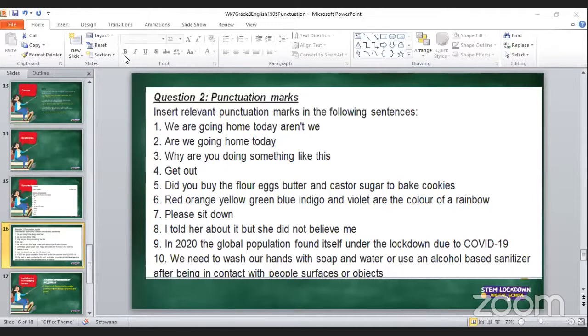I'm going to say it again: exclamation mark, question mark, full stop, and the comma. Those are the relevant punctuation marks that you have to insert in these 10 sentences. So please do the homework, and in the next lesson on Monday, we will go through the corrective work. We will make corrections to see where exactly those punctuation marks go, and I will explain why they go where they go.